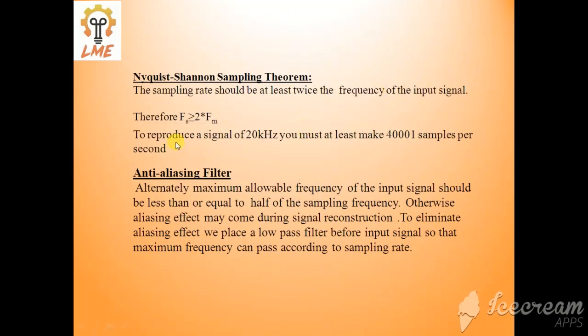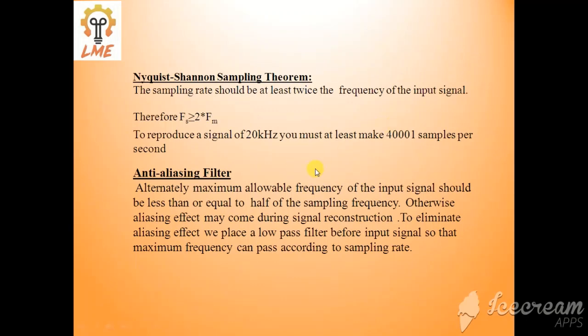For example, if you want to reproduce a signal of 20 kilohertz, you must make at least 40,001 samples per second. It means your sampling frequency must be at least 40 kilohertz if you want to successfully reproduce a signal of frequency 20 kilohertz. This is one example.